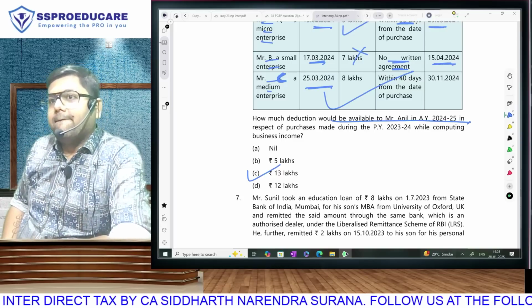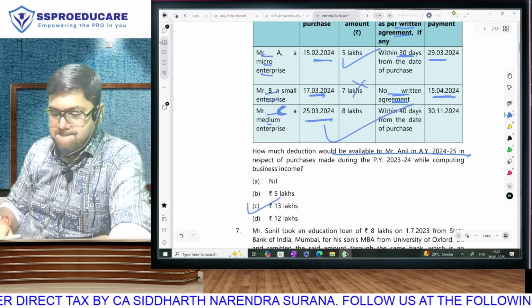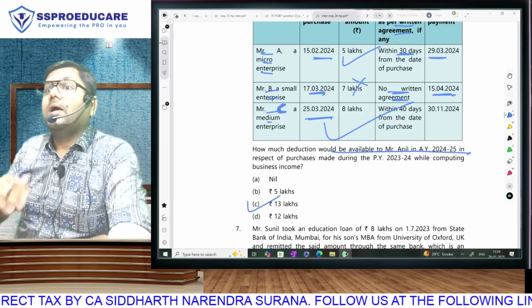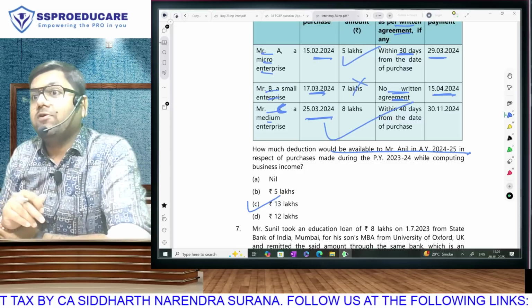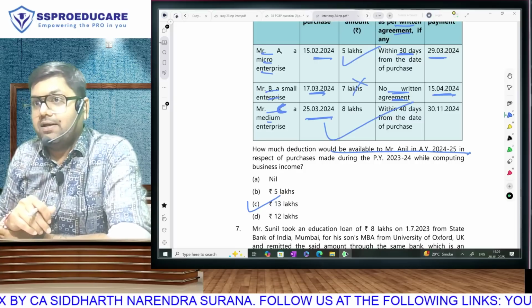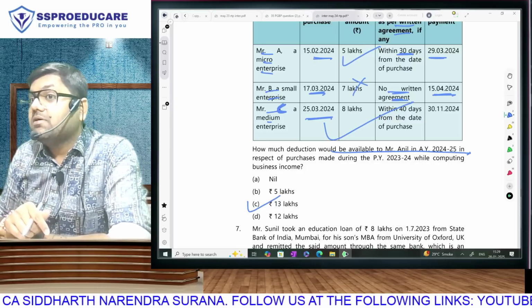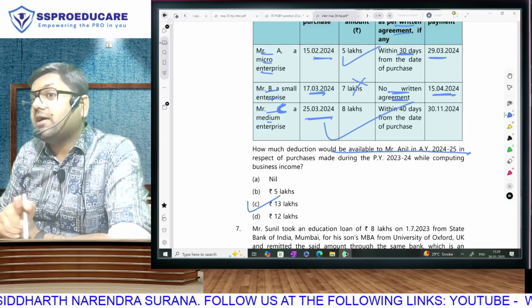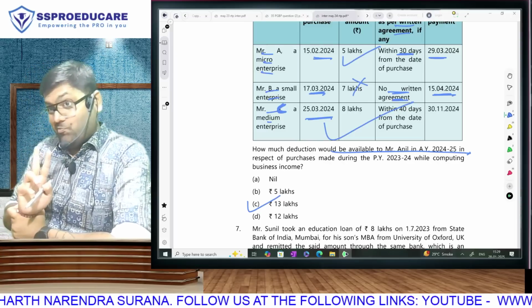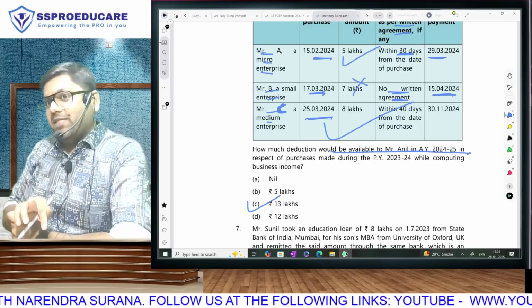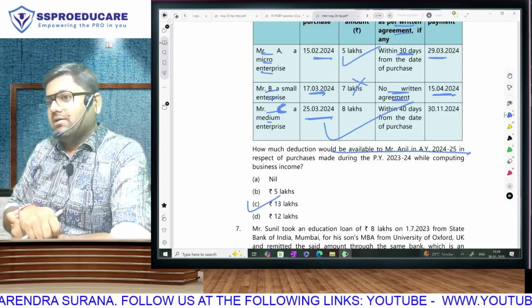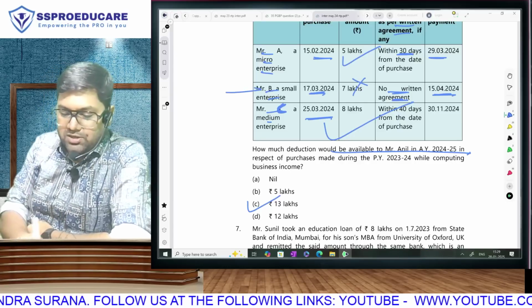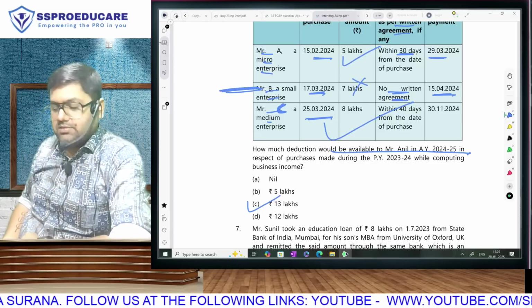Sir, in the second case, if payment was made after 50 days but after 31st, then the MSME time limit has been complied, no, not violated. Correct? When will disallowance come? MSME time limit also violated and 31st March also violated. Both violated. If any one of them is complied, the expense will be allowed. But here both are not complied, so the expense is disallowed.